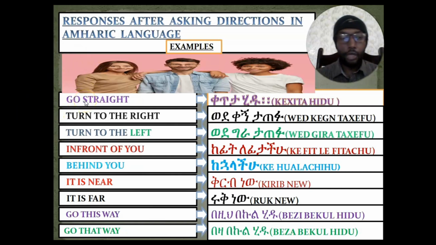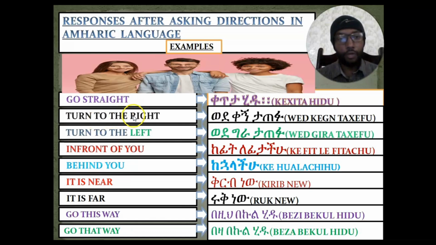If the persons are two or more than two, in order to say go straight in Amharic language, we will say to them what? ቀጥታ ሂዱ. ቀጥታ means straight. ሂዱ means go for two or more than two persons. Okay? If we want to say go straight to two or more than two persons in Amharic language, we will say to them what? ቀጥታ ሂዱ. Okay?